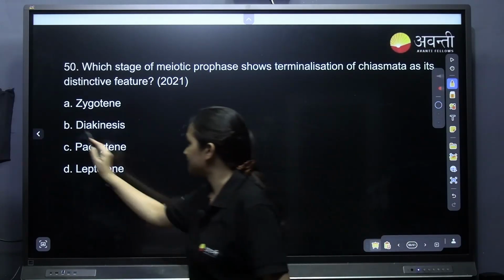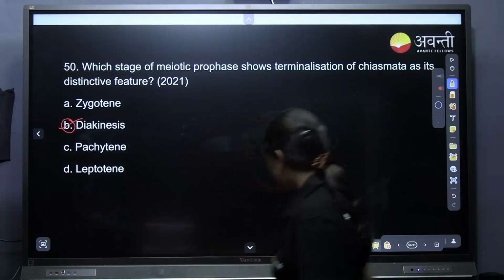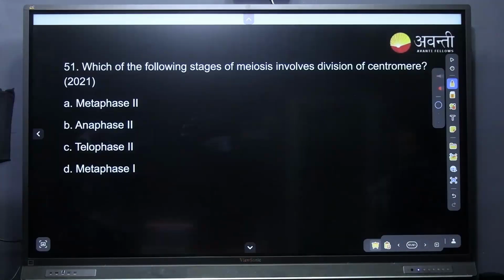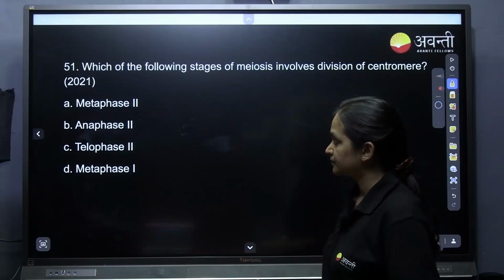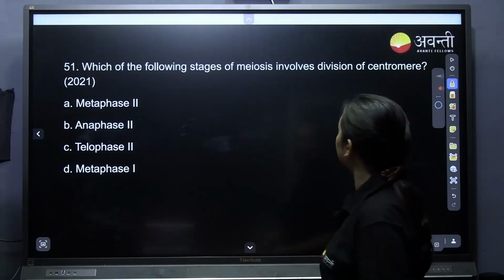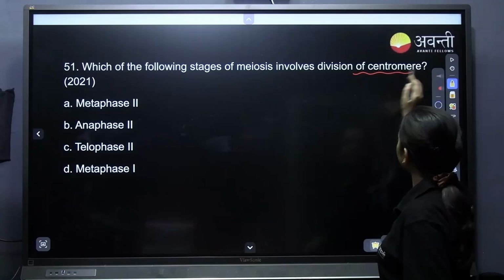Diakinesis. Very good. Which of the following stages of meiosis involves division of the centromere? Again and again they have asked this question. We need division of centromere.